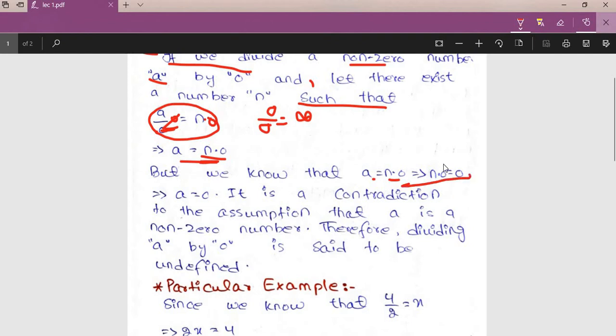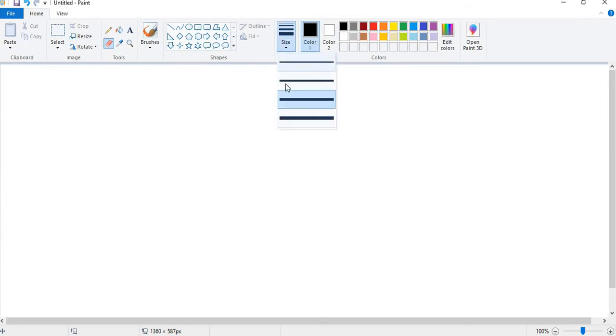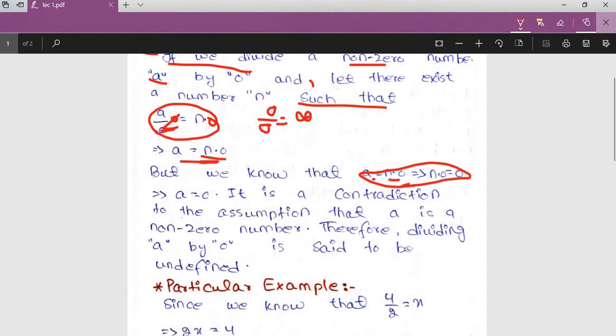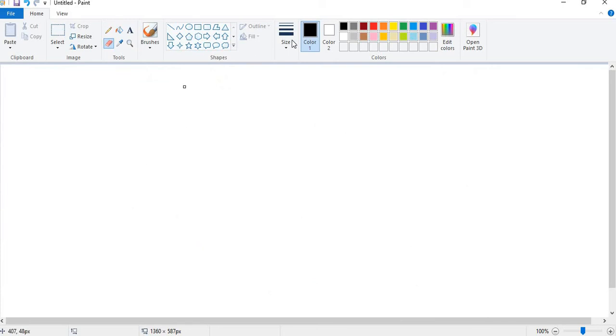Let me just elaborate these two equations. n multiplied by 0 equals 0. We know that if we multiply a number n by 0, it will answer us 0. But we have seen that n multiplied by 0 is equal to a in the previous step.